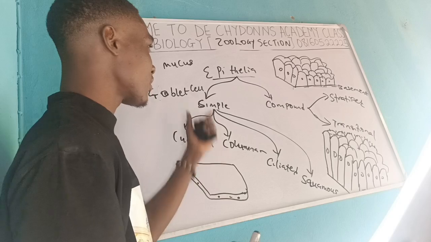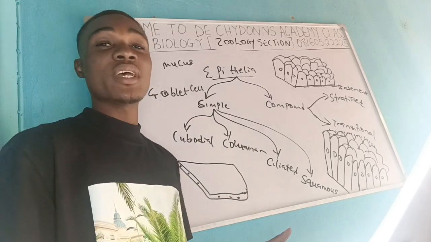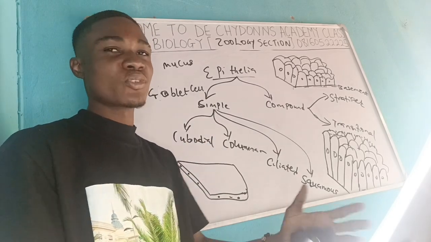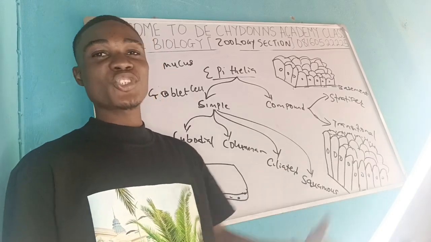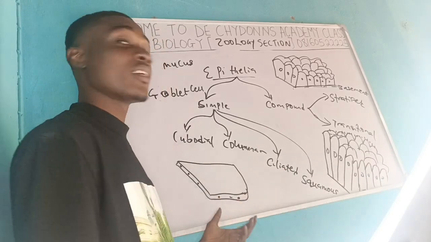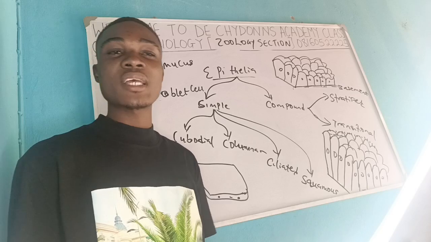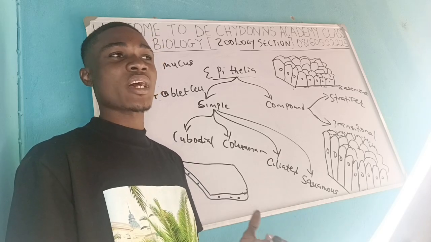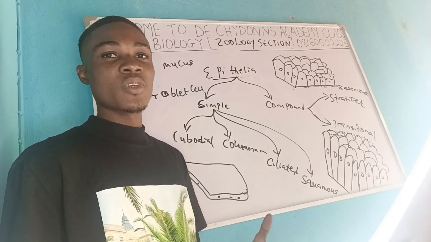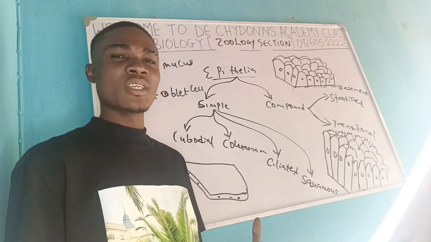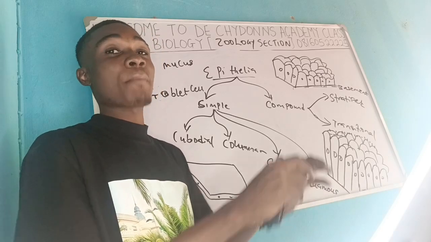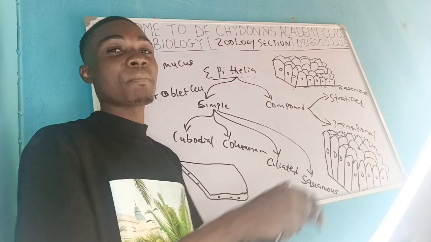And this particular epithelia is needed where diffusion is needed to pass some material across, and that is where you can find them. For example, the alveoli is a place where the exchange occurs, the exchange between carbon dioxide and oxygen, in the capillary part of the lungs.